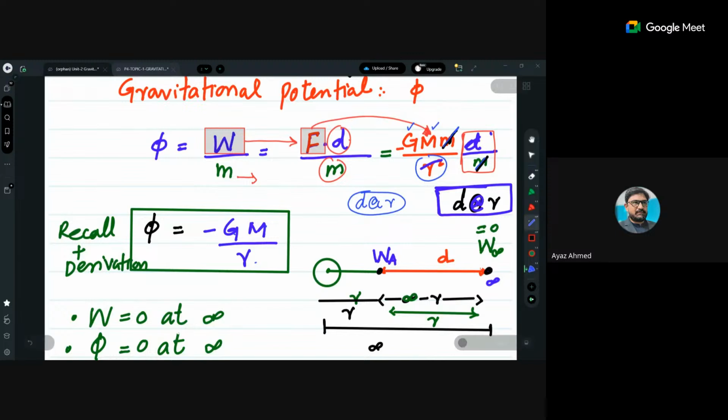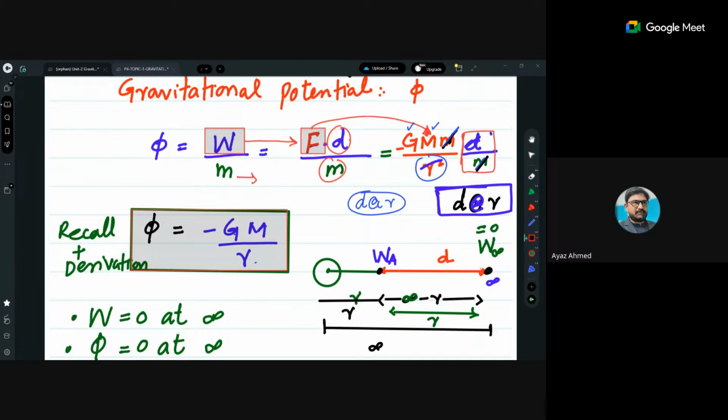Minus GM divided by R. ये फॉर्मूला याद रहेगा? Yes, सही. Yes, sir. Okay. What was the difference in g? Small g, the gravitational field strength, was GM divided by R square. Keep that point in your mind. I mean, comparison याद रखना आप लोगों ने. That was GM divided by R square. ठीक है?